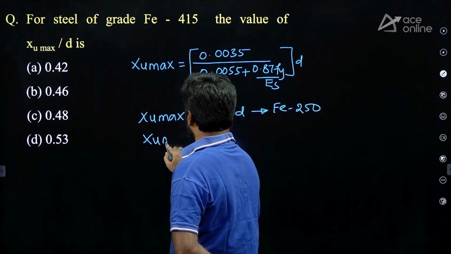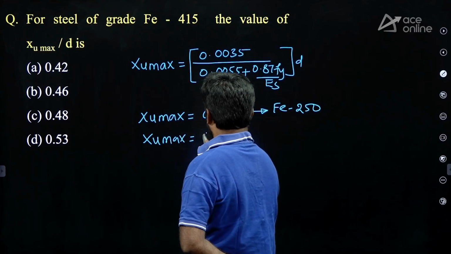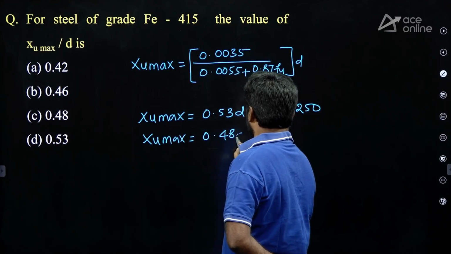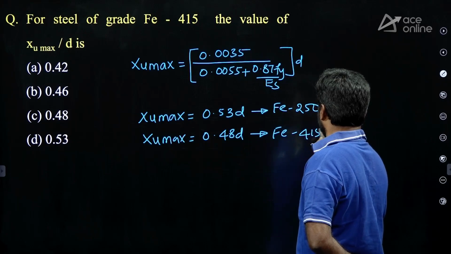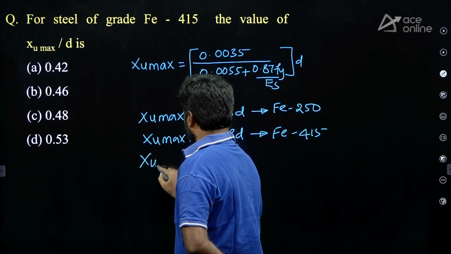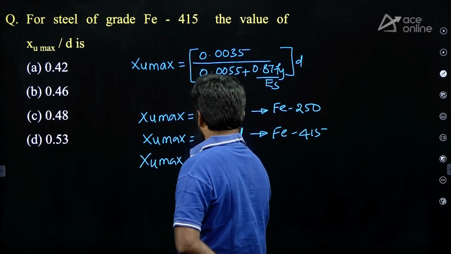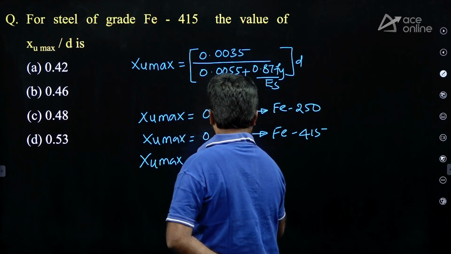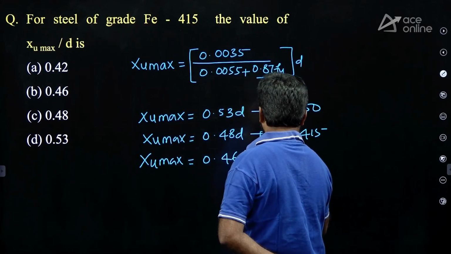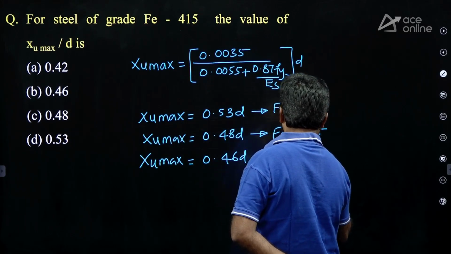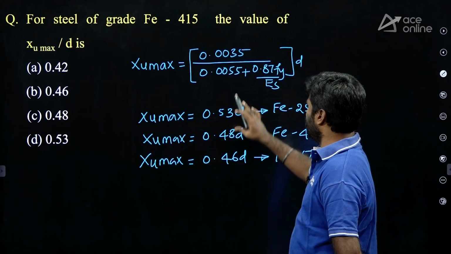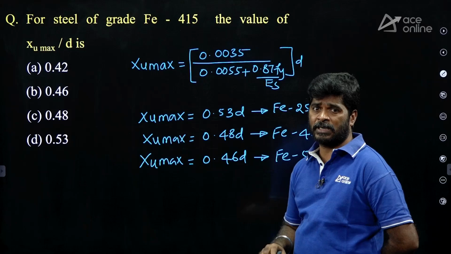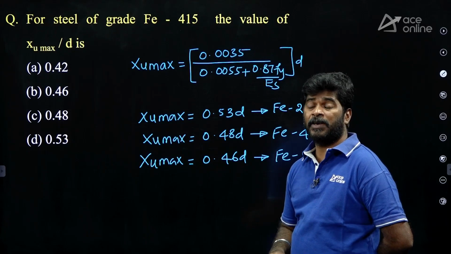XU max equals 0.48D for Fe415 grade steel. XU max equals 0.46D for Fe500 grade steel. It is better to remember these values because simplification in the examination hall is not easy. It will be time taking.